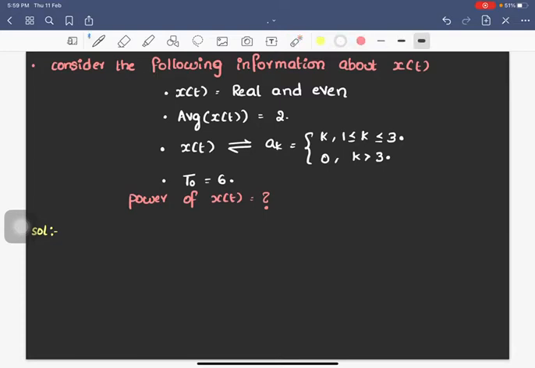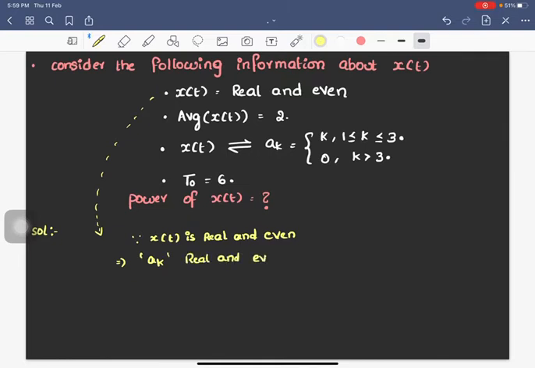From the first point, because x of t is real and even, that implies ak will also be real and even.